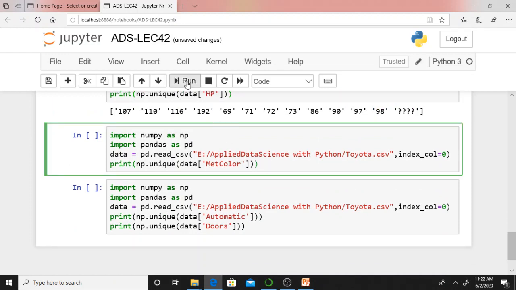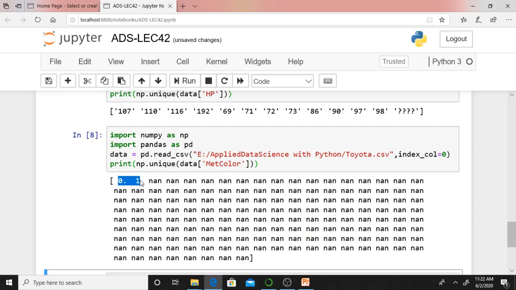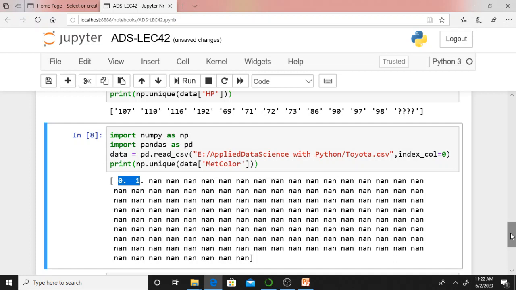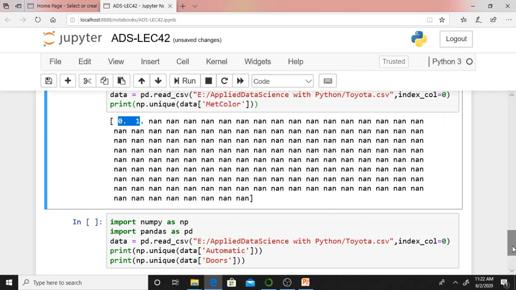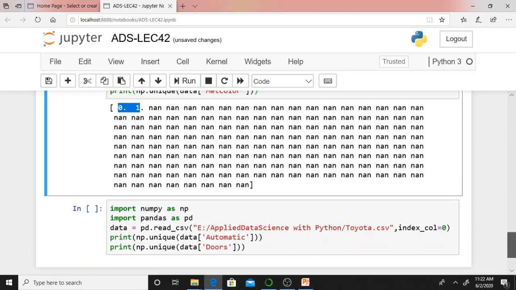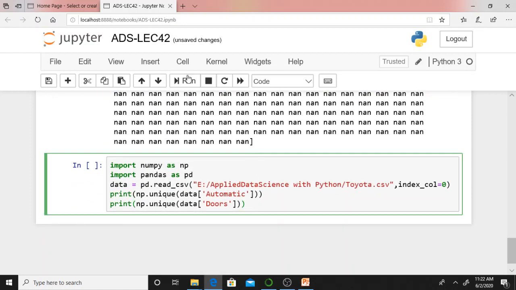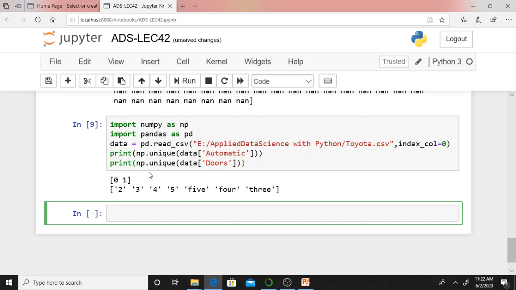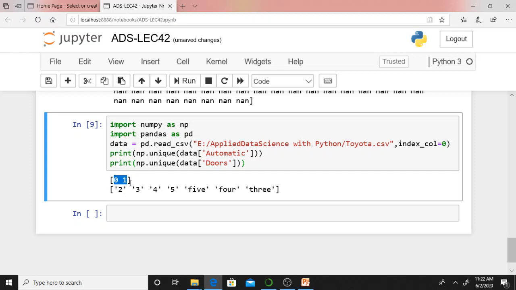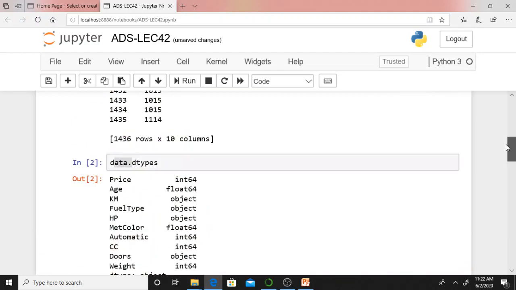Met color means metallic color. Just see, because of this 0 point and 1 point, it is giving float data type, but in reality your metallic color must not be float data type. Again, if you observe automatic, it is automatic gearbox, isn't it? Automatic gear. It's taking values zeros and ones. Because of these zeros and ones, it is giving int data type. Doors, np.unique of data doors. It is because of these single quotes within single quotes, 5, 4, 3. Because of this, doors is assigned object data type.